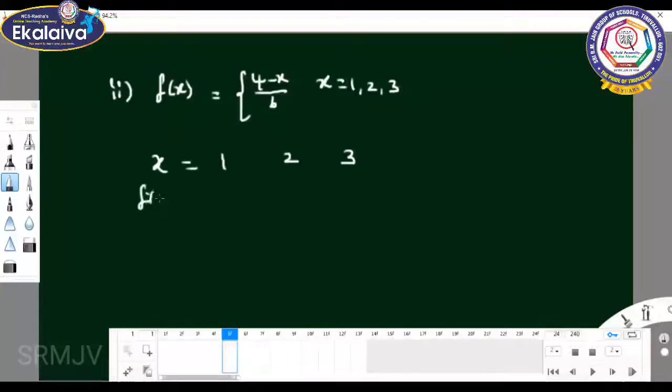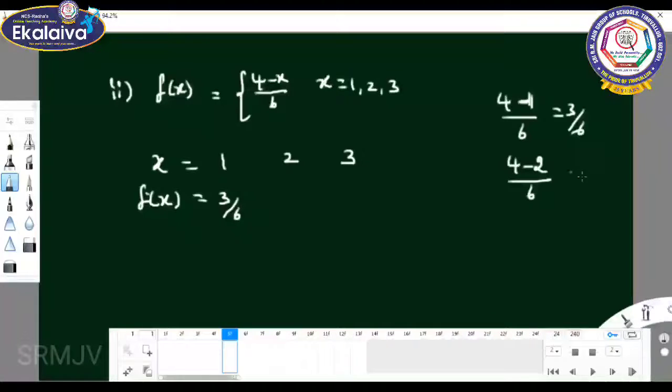F of x equals 4 minus x by 6. For x equal to 1, 4 minus 1 by 6 equals 3 by 6. For x equal to 2, 4 minus 2 by 6 equals 2 by 6. And for x equal to 3, 4 minus 3 by 6 equals 1 by 6.